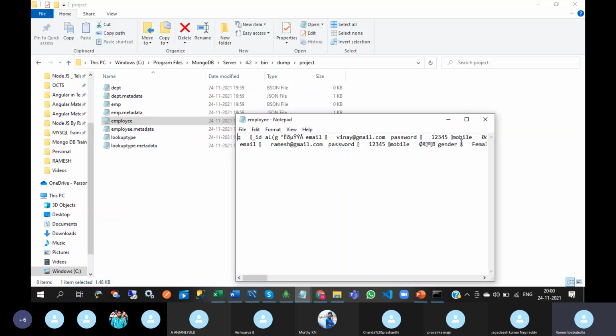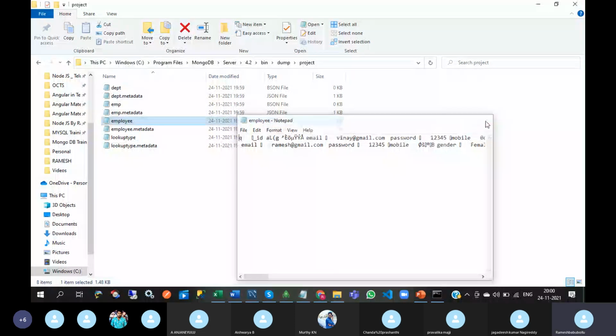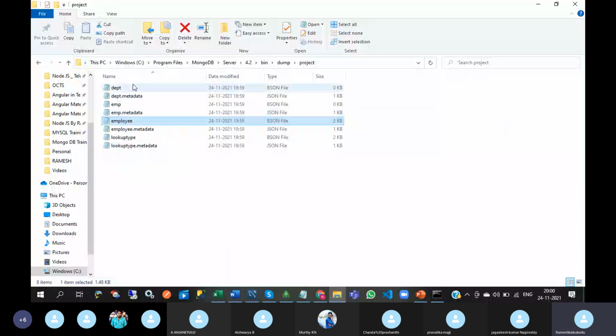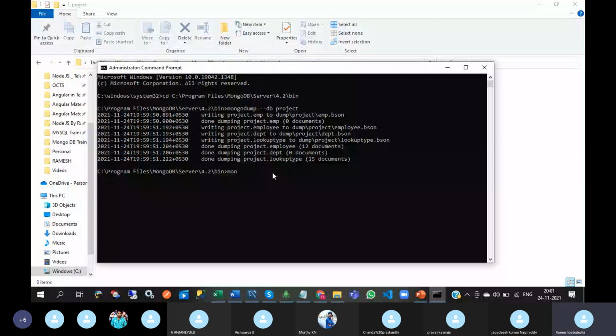Now I want to restore this database. Okay, project database. How to restore? Again, go to this mongorestore DB. So what was the database, new database name? I want to give project underscore new and dump slash old database name project.